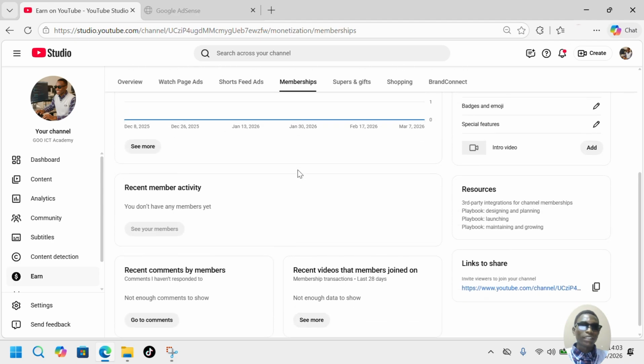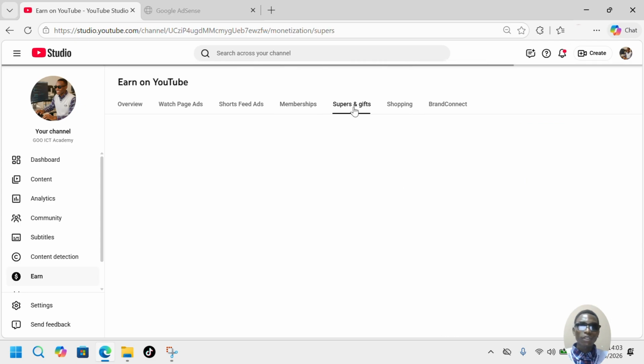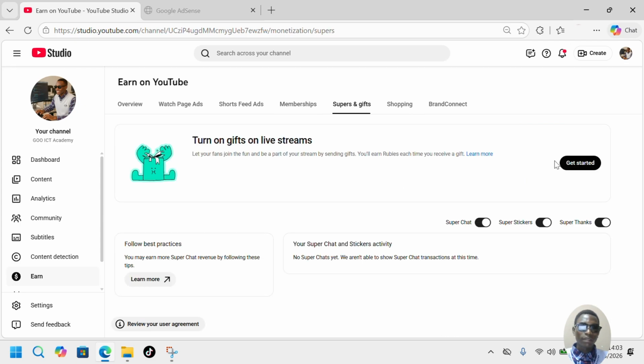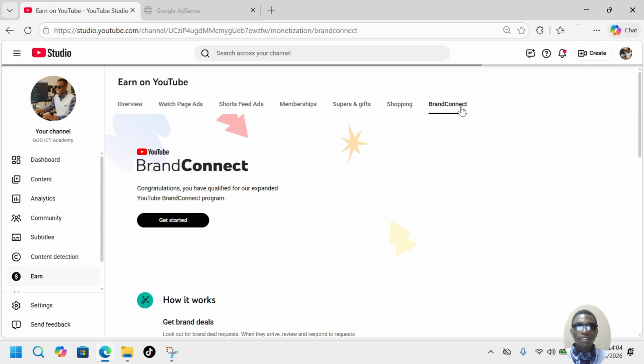This is what is showing us our current money. You see, still 0. What I want to show you is this one here. There is another tool or feature you can get money on live stream. You can do it by just clicking on get started, but I will show you how you can do it. Also shopping, also other features, also for brand contents, right?